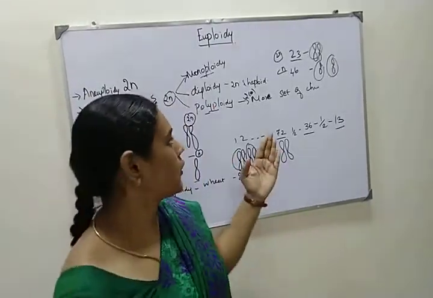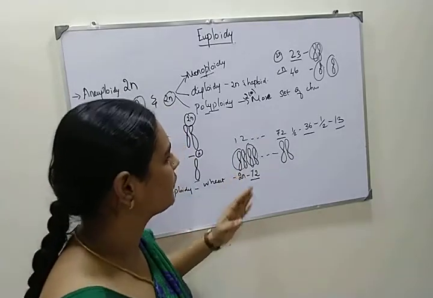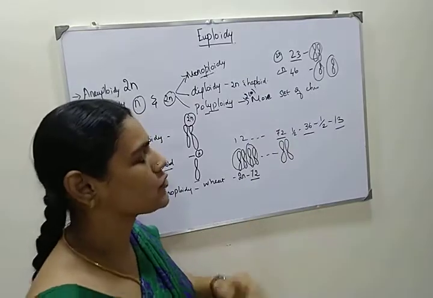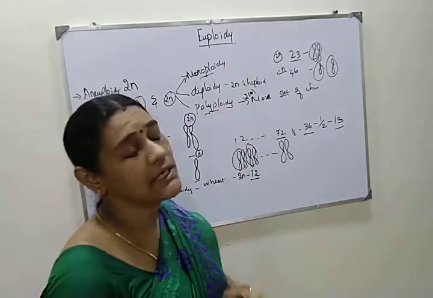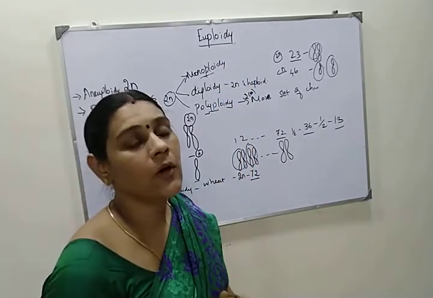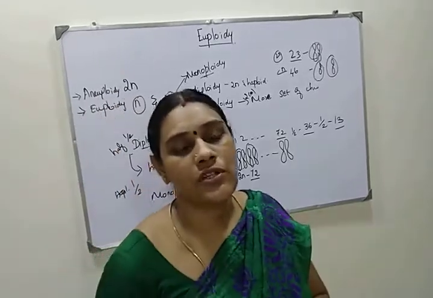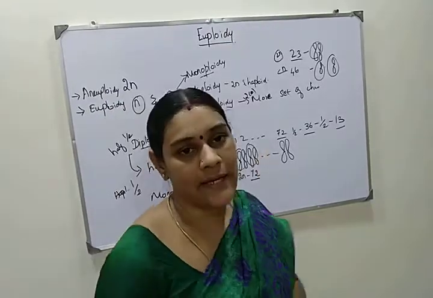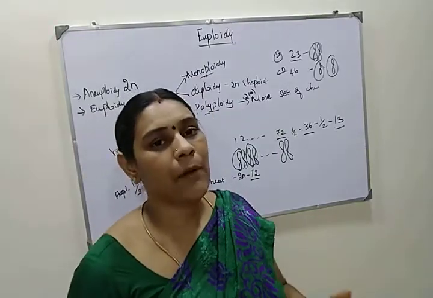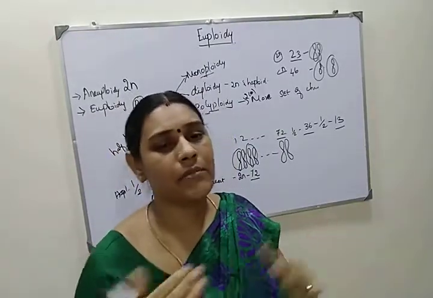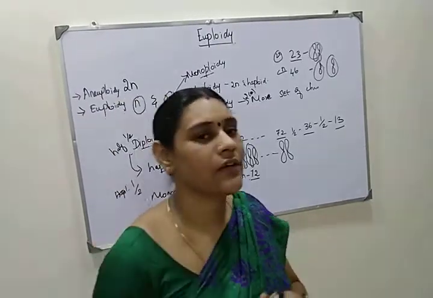And this is a continuation of the euploidy. Okay, so I told you in the last video that the half number of the haploid is called monoploidy. This monoploidy occurs only in polyploid conditions. Polyploidy means the organism possesses more than two sets of chromosomes. In that condition you can appreciate the monoploidy. All monoploids can be haploids, but all haploids cannot be monoploids. So this is the introduction to the euploidy.